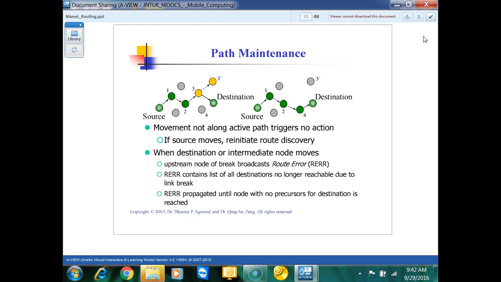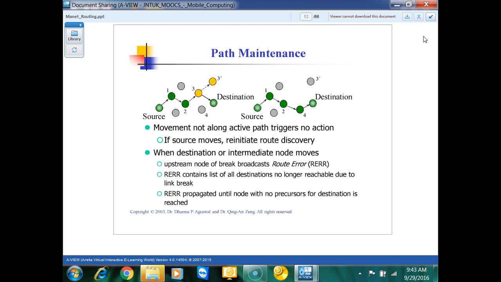When a destination or intermediate node moves, the upstream node of the break will send a route error to the source, and again the source starts to find the destination. This is how we are dynamically maintaining the routing tables and the route from source relationship.